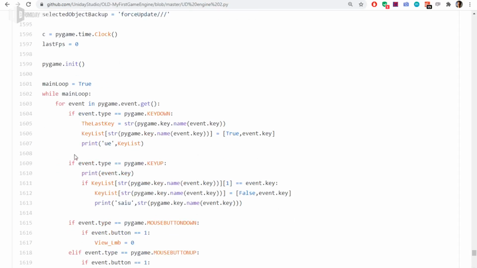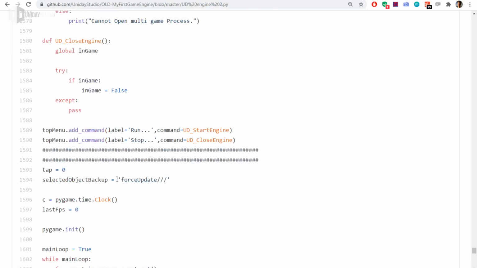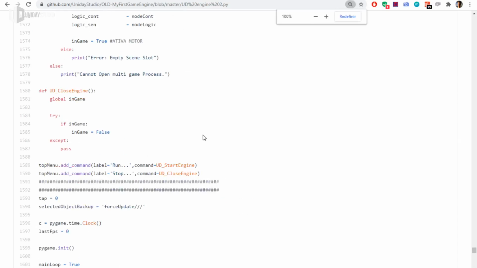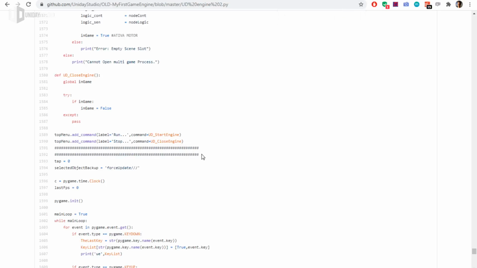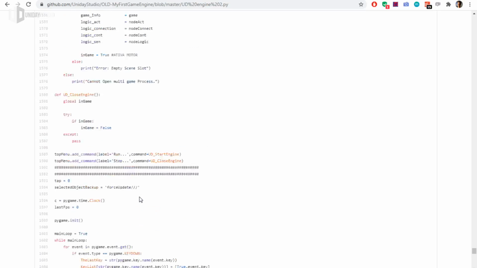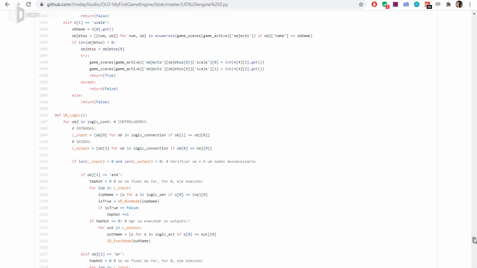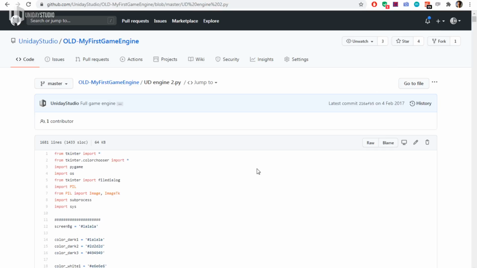And I'm trying to see here what else I have. Well, again, it's a bunch of duplicated code, a bunch of global variables. I had no idea what class and file and project organization was. That's why this engine is such a nightmare. And the problem with that is, today, if I wanted to change this engine, of course I don't want to because it's bad, but if I wanted to, I would have a hard time trying to figure out what everything is doing. I mean, it's complicated, okay?